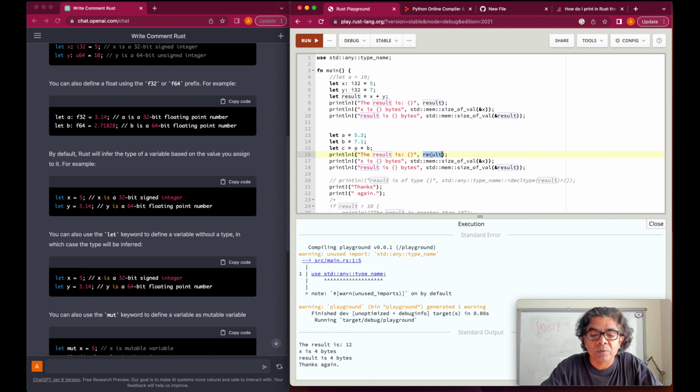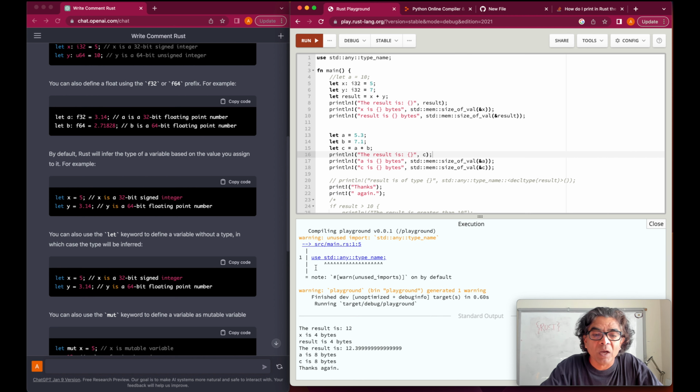And here we use c, here we use a, because we wanted to know for a, and c is the size of c. And then let's run the code. Here we have a few warnings, but the result is here. As you could see, the result is 12 point, so this is the addition.